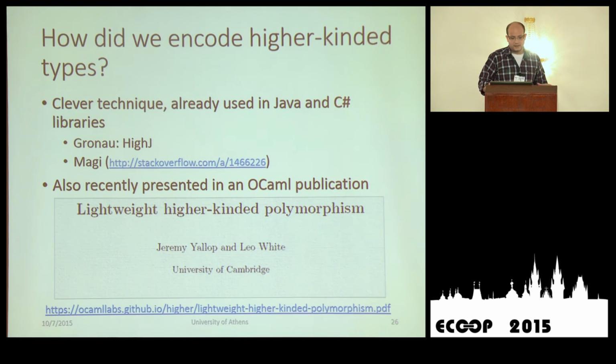And as a final remark, how did we encode higher kinded types? We used a very clever technique already used in Java and C# libraries, like in the HighJ library, or in Maggie's answer, who is a user of Stack Overflow that analyzed his idea there. But it's also a recently presented technique in an OCaml publication named lightweight higher-kinded polymorphism. So we employ the same encoding to provide lightweight higher-kinded polymorphism in Java. It's a little more verbose, but it makes our pipelines work.